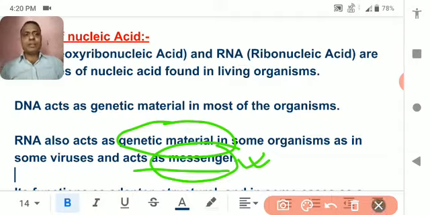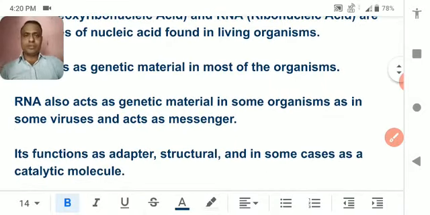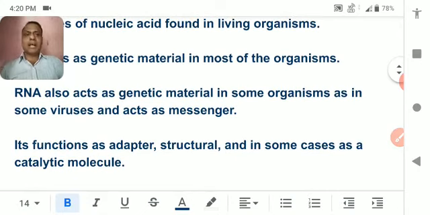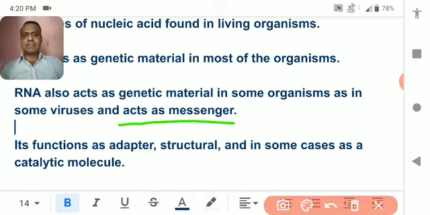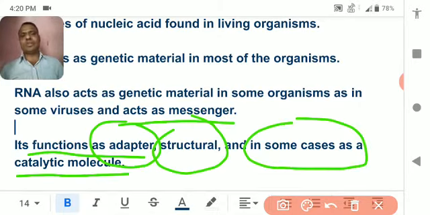So DNA is the genetic material, although in some organisms RNA also acts as a genetic material and it also acts as a messenger. Whose function is it, DNA or RNA? RNA's function is as an adapter, meaning it adapts structure and in some cases acts as catalytic molecules.